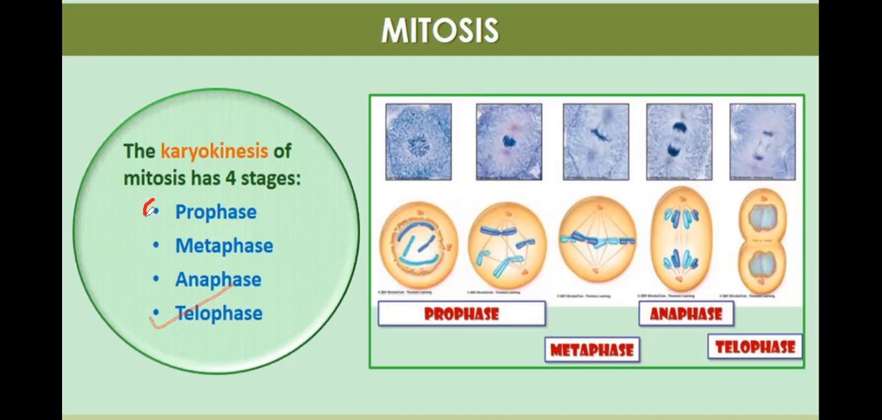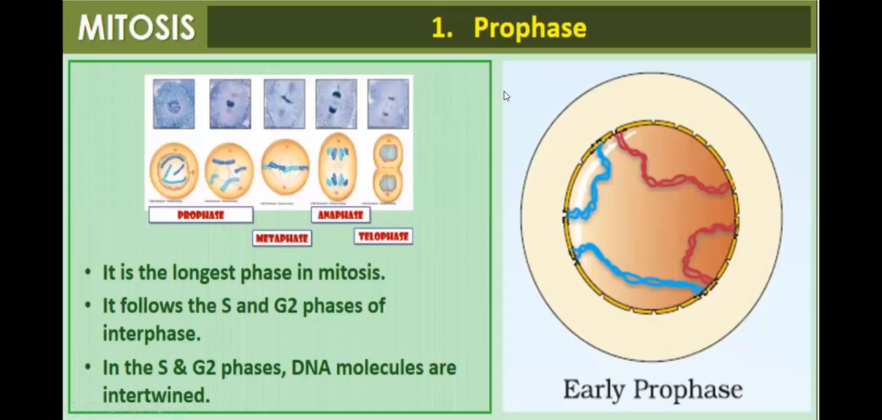Now we'll be discussing them one by one. Let us discuss what is prophase. Prophase is the longest phase in mitosis. Which is the longest phase? Prophase is the longest phase of mitosis. It follows the S and G2 phases of the interphase. After the S and G2 phases, prophase takes place, and it is the longest phase.